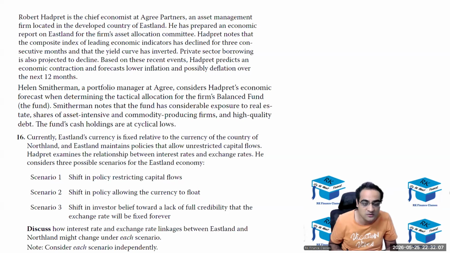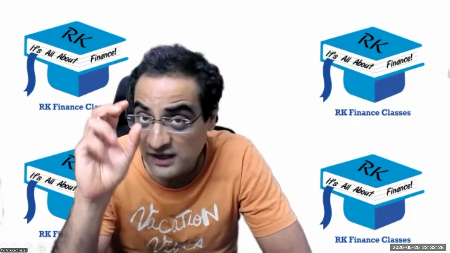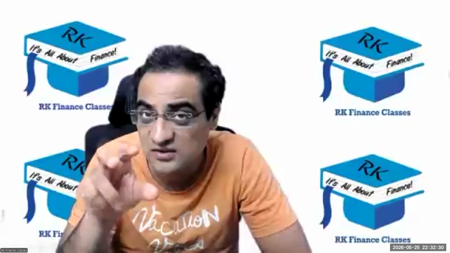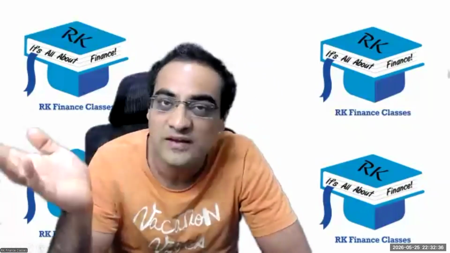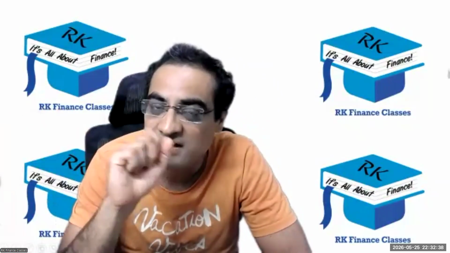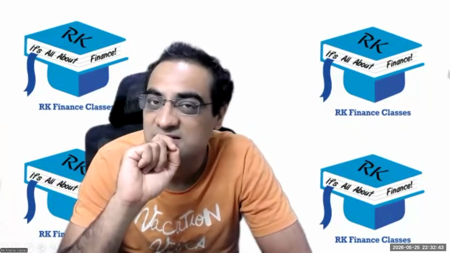Put your answers in the chat section of shift case number 3, but first let me explain and then you put your answers. Scenario 3: shift in the investor's belief towards lack of full credibility. So now this is the point which I was talking about at the start, that even if the exchange rate is fixed and the free flow of capital is allowed, still there could be a doubt: what if the peg breaks?